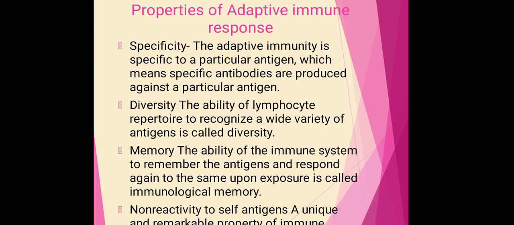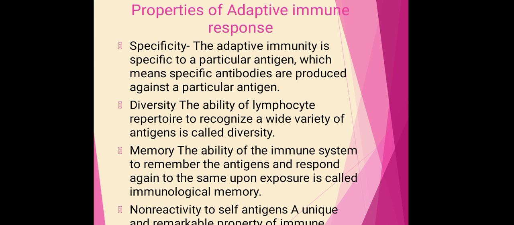After the interaction between the immune cells and the antigen, only then is there the development of an immune response. Such an immune response is specific towards that specific type of antigen which is responsible for activation of those immune cells.